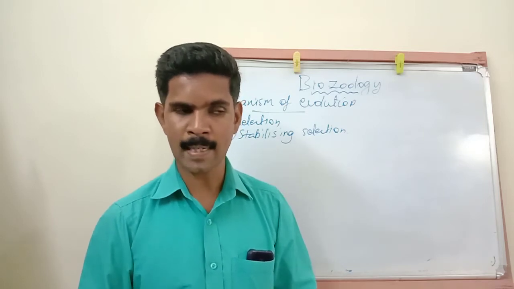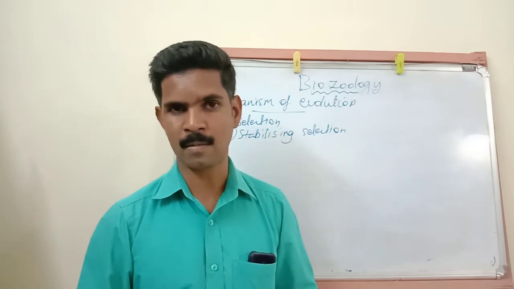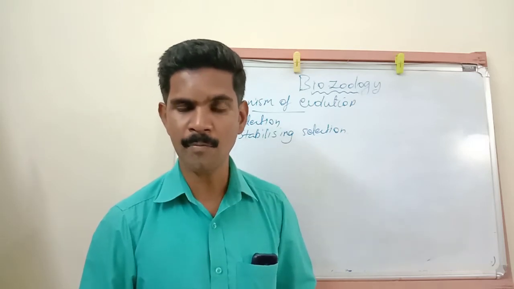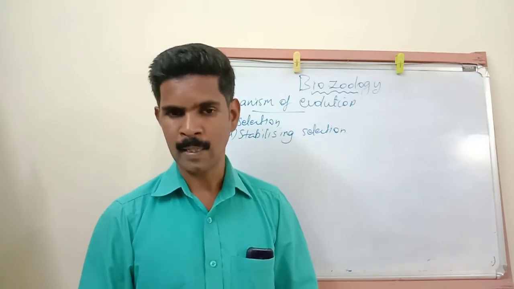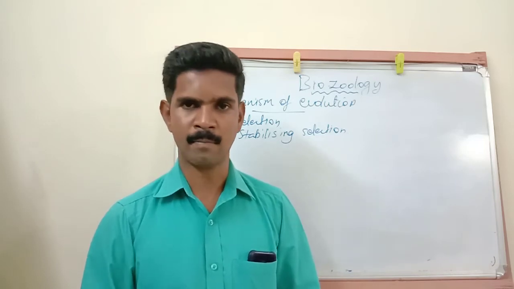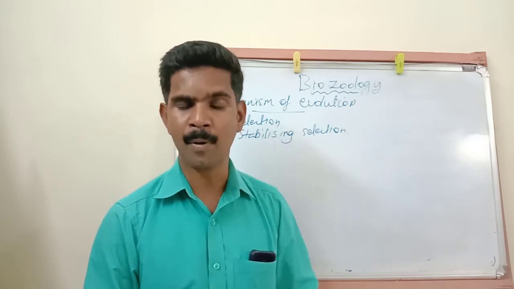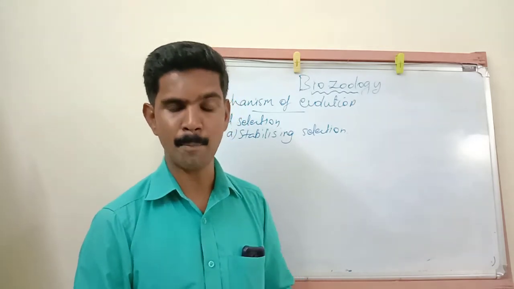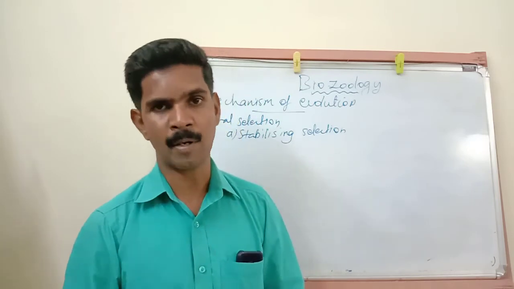This selection will not allow the formation of new species. The next one, the phenotypic stability is also maintained within a population.